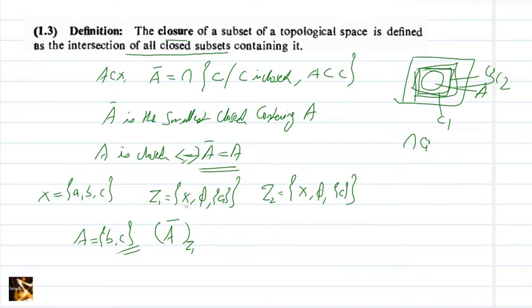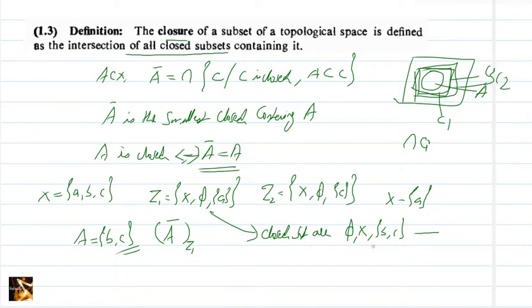So which are the closed sets in tau1? Closed sets in tau1 are obviously phi and X. Since A is open, its complement is what? X minus A. X minus A is BC. So these are the three closed sets.